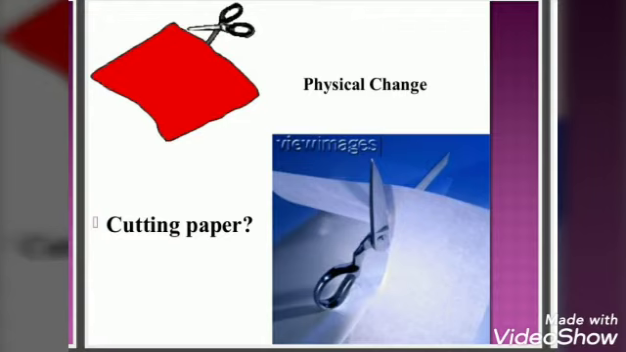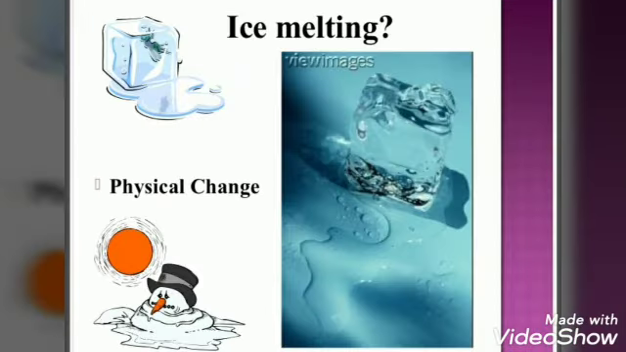Why is cutting of paper a physical change? Because the paper remains a paper. Only the shape and size of the paper changes. This is there in your textbook. So this example of cutting paper is of physical change. You are getting no new substance. And the property of paper also remains the same.